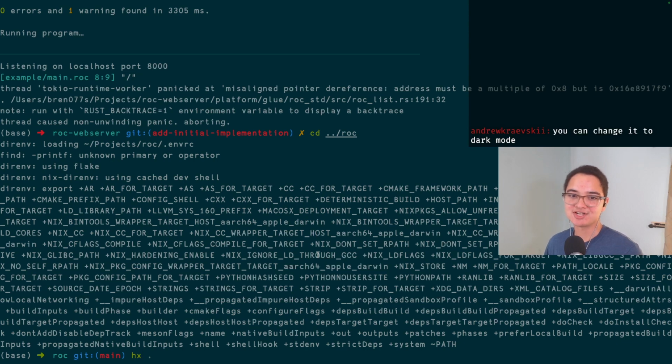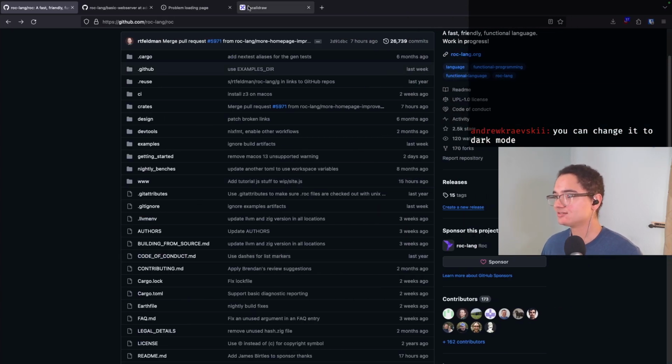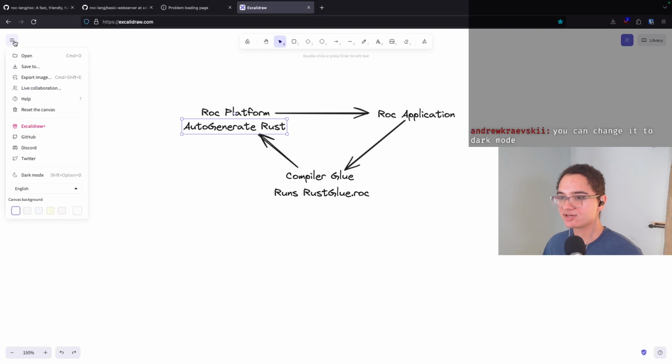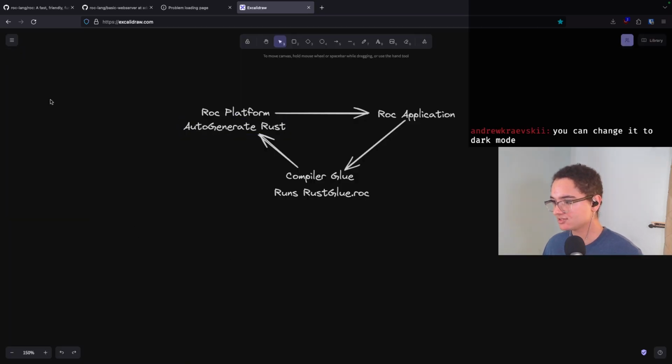Yeah, I know it can be changed to dark mode. I just kind of forgot. I mean, where's the button for it? It's probably right up here. Dark mode. There you go. It's beautiful now, and it won't murder people anymore.